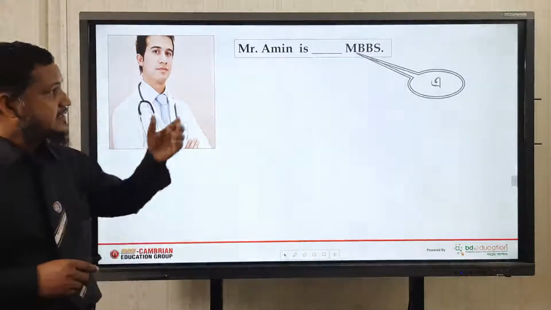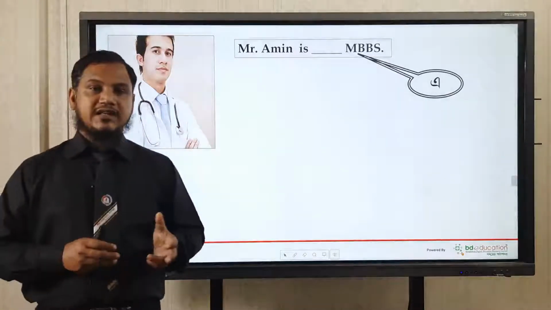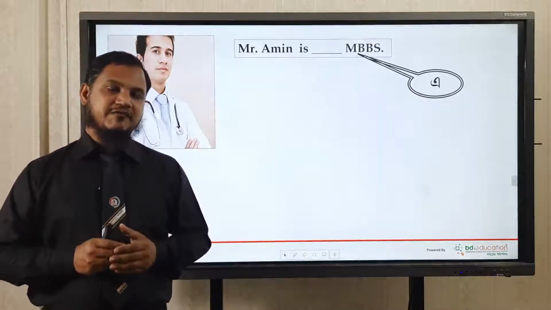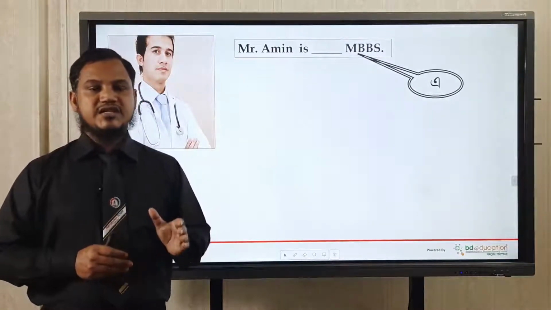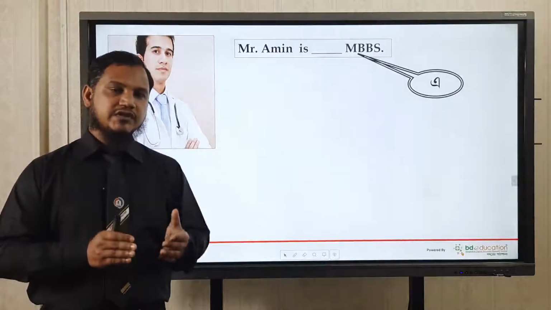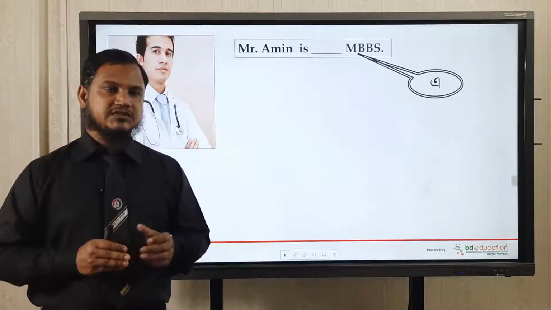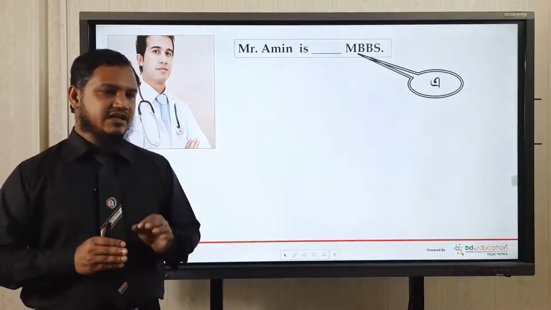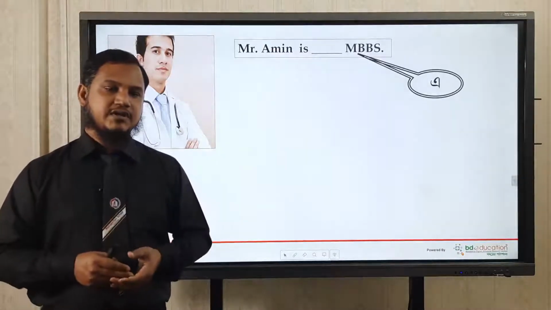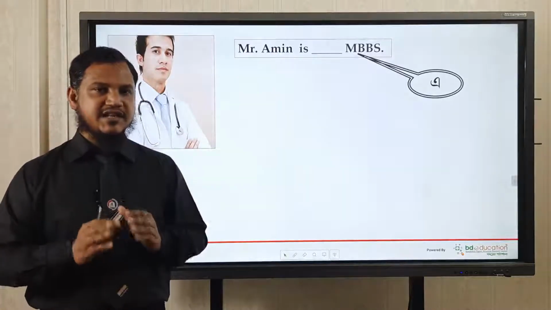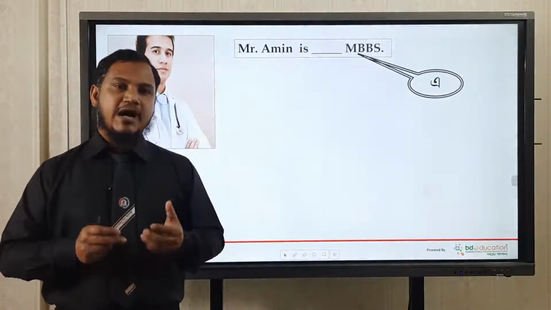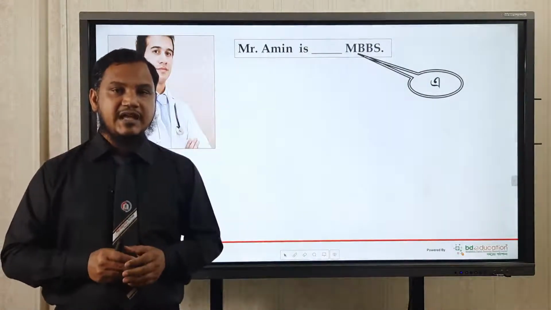Yes, students, the sound is "em". Though the letter M is a consonant, we are using a vowel sound at first. You know that a consonant must need a vowel sound, whether it comes before the pronunciation or after the pronunciation. That means if you pronounce a consonant letter, then you need to use a vowel sound, maybe at the first time or at the last time. So M is a consonant letter, but you will have to use a vowel sound for the first time, like "em".